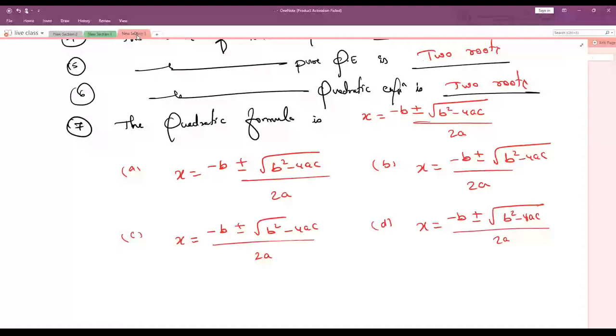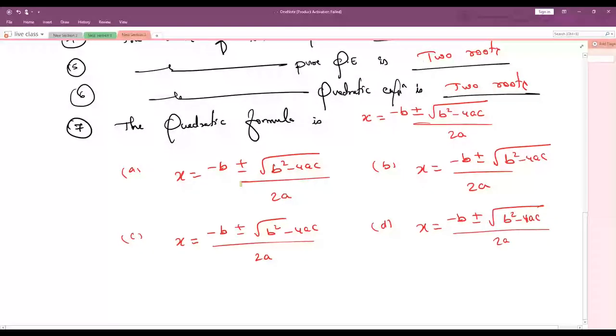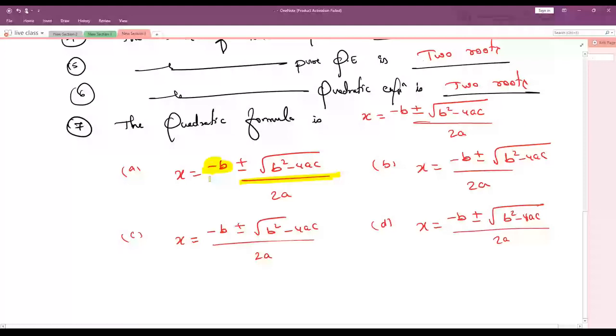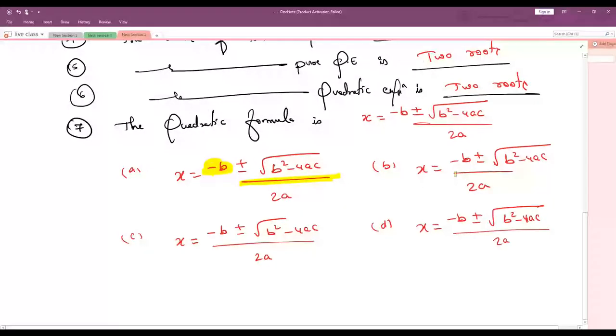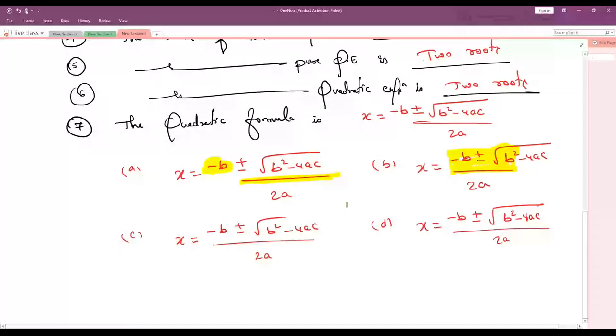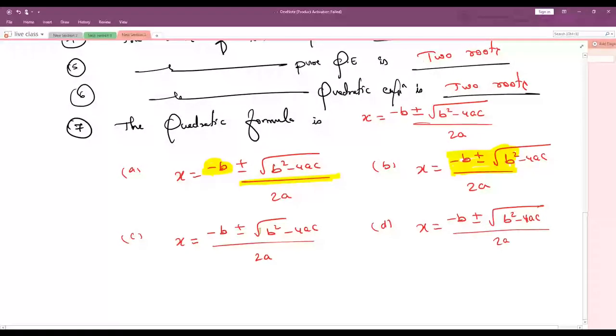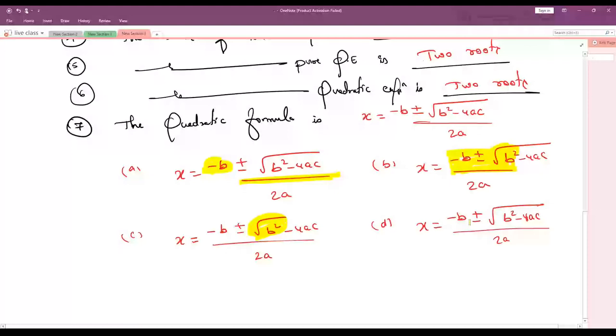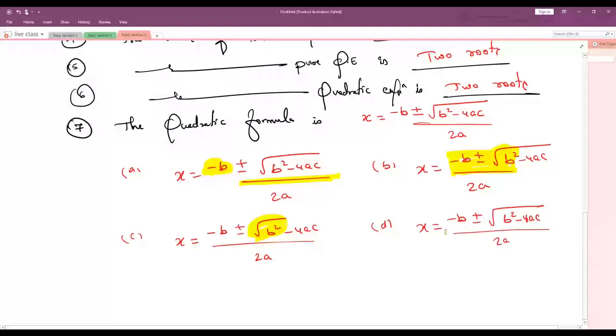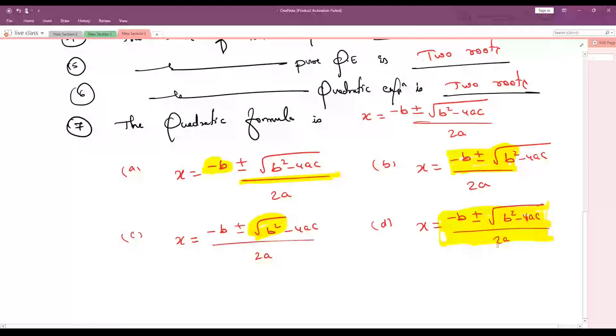See here. Minus b plus or minus root of b square minus 4ac. This divide is only for this much, not for minus b. There is no minus b divide. In this case, it is only till here. It is not for minus 4ac. Root is there only for b square minus 4ac. But in this, minus b plus or minus root of b square minus 4ac, the whole is divided by 2a. Not only is the divide for b square minus 4ac or for minus b.